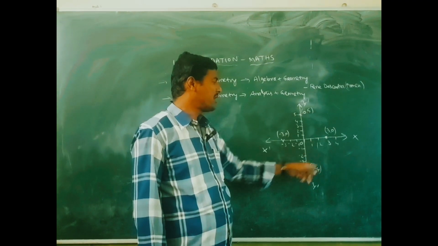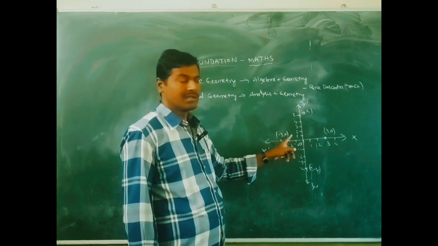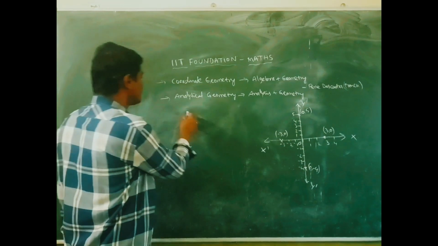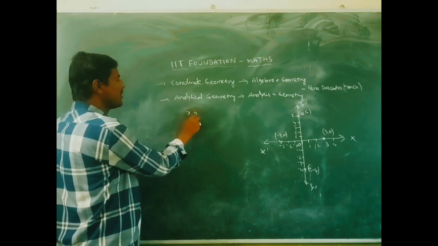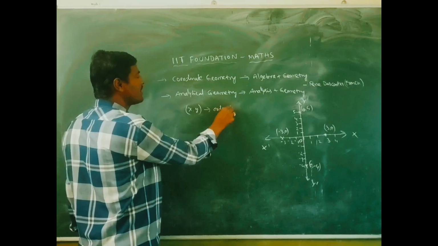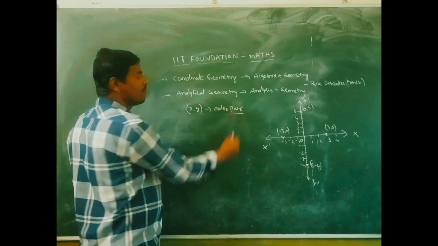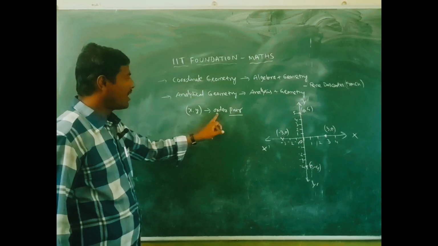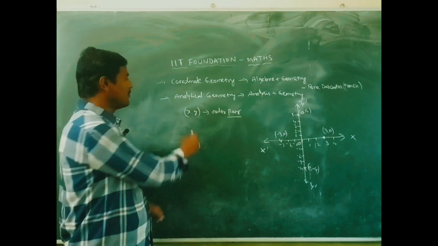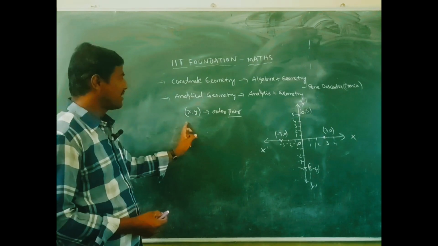We can take any point and plot it in the system like this. The point 3, 0, or x, y, is an ordered pair. An ordered pair means two elements arranged in order within small brackets. This is called an ordered pair.